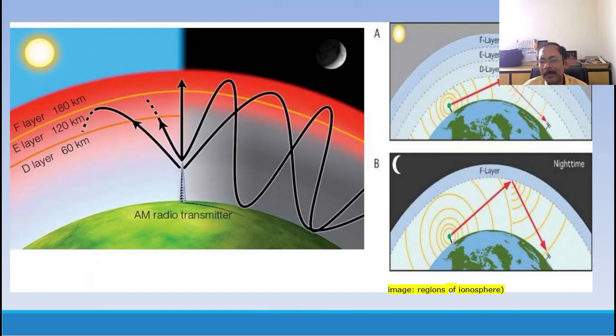Because in the daytime the ions are absorbing the sunlight, more and more ions are formed, and so the ionosphere thickness is increasing. But in the night time those ions are slowly getting discharged and neutralized, and this ionic region decreases. That's why at night only the F layer exists and the other layers are not present.